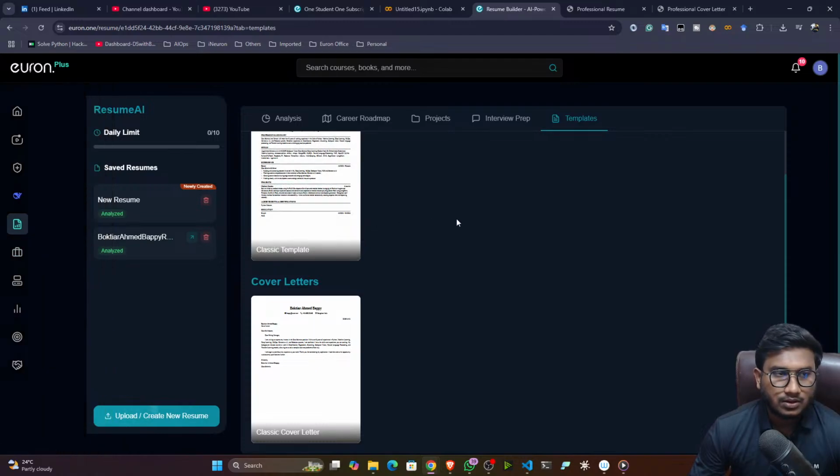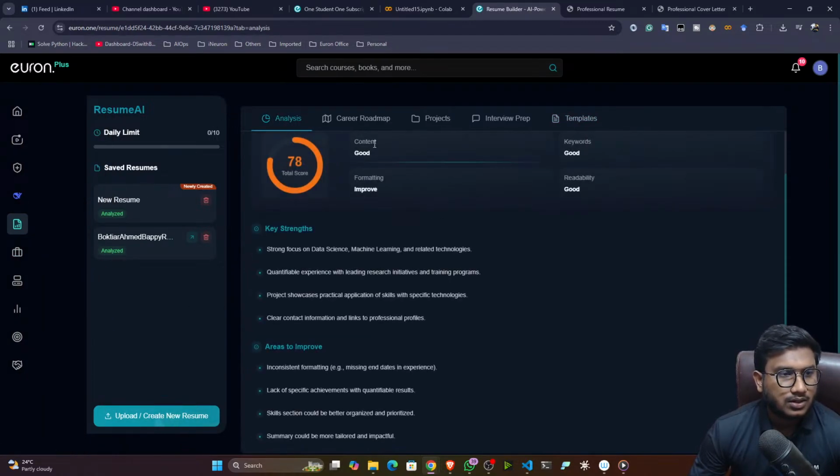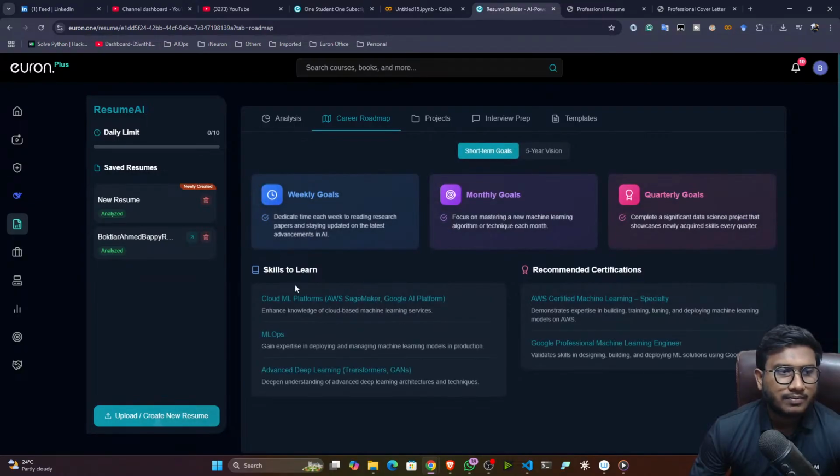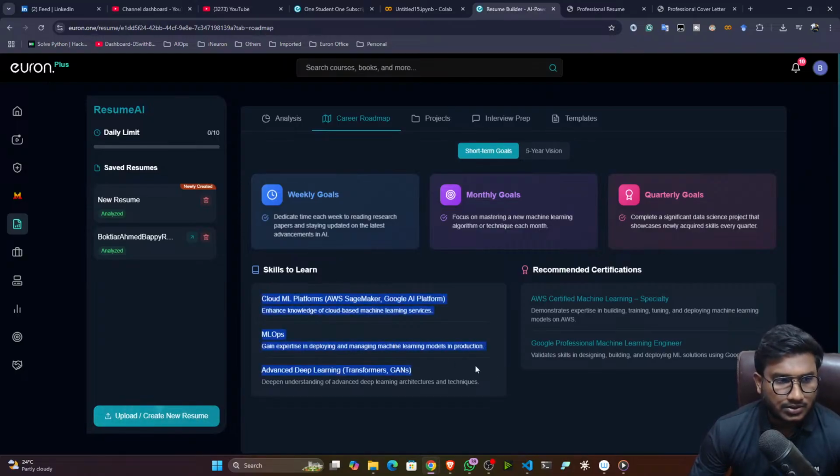Okay, see, not only that, even you can also see the analysis part. Even you can see the career roadmap. Like as per your skills, what you have to focus on, like your weekly goals, monthly goals, quarterly goals, it will also suggest you. Apart from that, the skills you have to learn nowadays, that will also suggest you here.